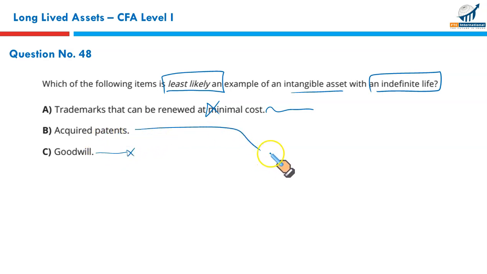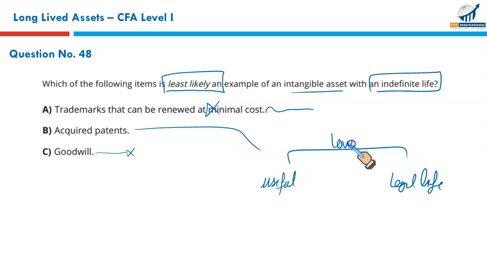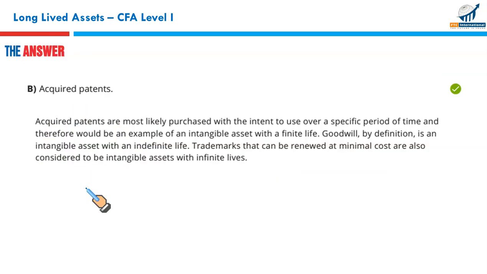Acquired patent, yes. Acquired patents are amortized over the lower of two lives: useful economic life, or legal life given by the Patent Registration Authority, whichever is lower. Whichever of these is lower is taken as an allocation base on which this acquired patent will be amortized. So this will have limited life, not infinite like A and C. So that is the right option, B.